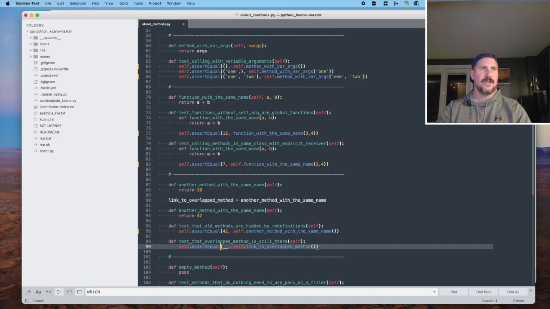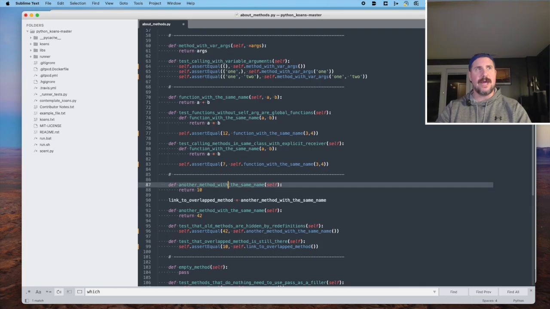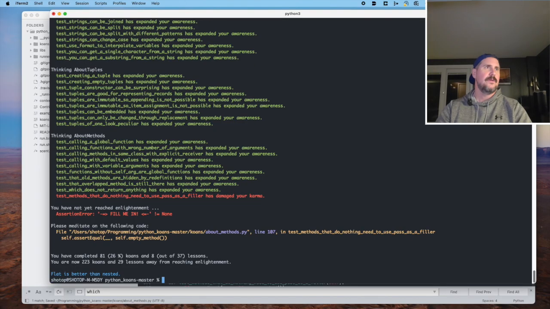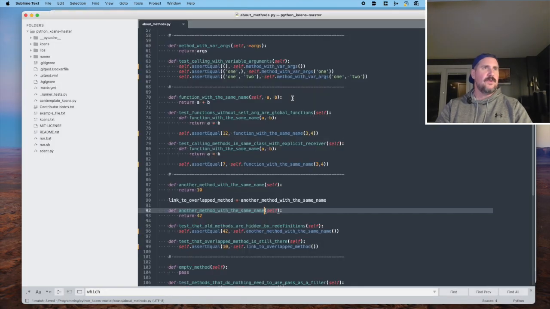So I'm going to assume at this point, when we call that variable, the value is what was returned by another method with the same name at the time that that variable was set. And at that time, it returned 10, not 42. So let's see. All right, we are up to 107. So I think that was correct. Sweet.